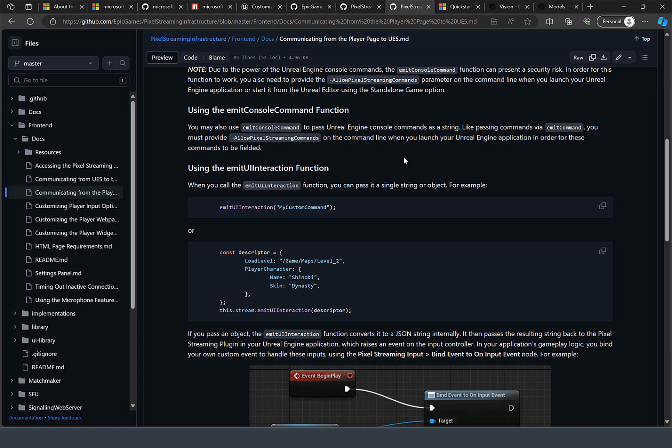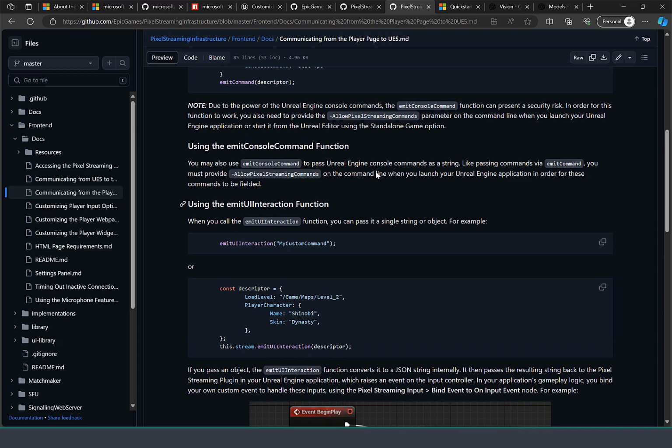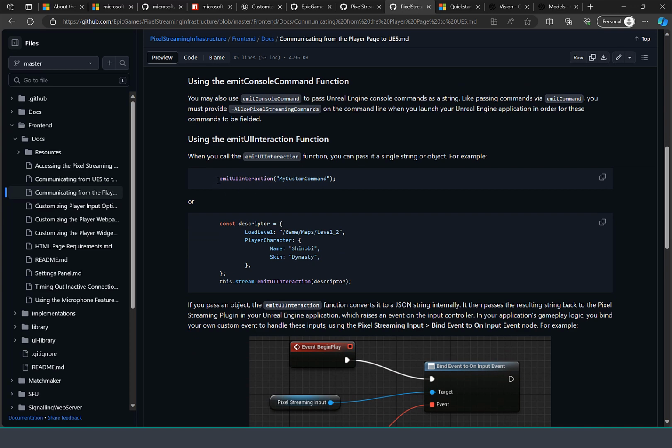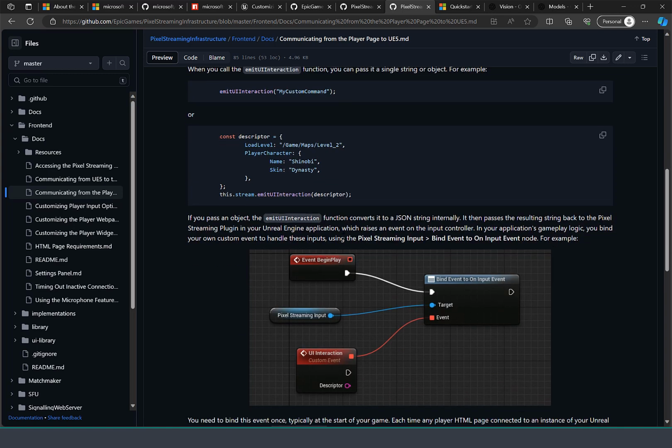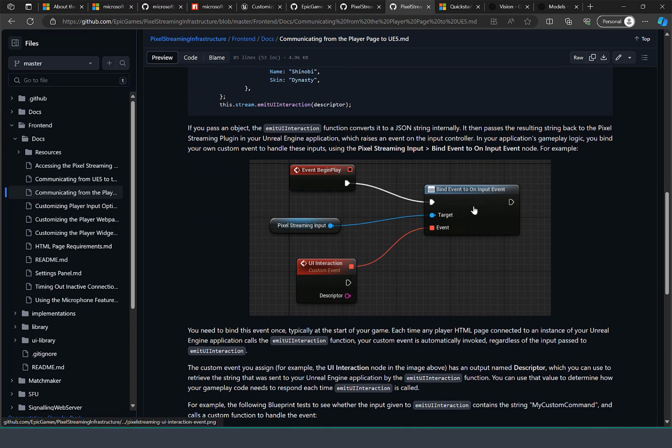The last piece, which I'll cover in detail in Unreal itself, is the way we invoke commands, which is described very well here. The allow pixel streaming commands flag has to be set. This is done by the configuration of the Azure Unreal Pixel Streaming Marketplace item via one checkbox that I will refer to. Ultimately, for all of those commands we use the emit UI interaction interface and function, and you will see how my custom command was implemented. On the back end of Unreal in the package, there's the third person character blueprint that implements this approach. You'll see more detail when we get to Unreal.